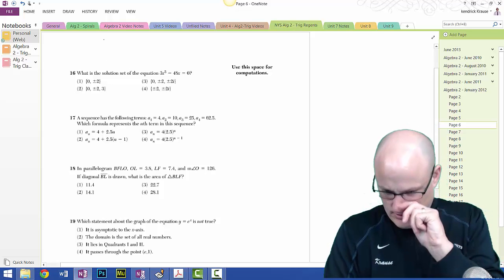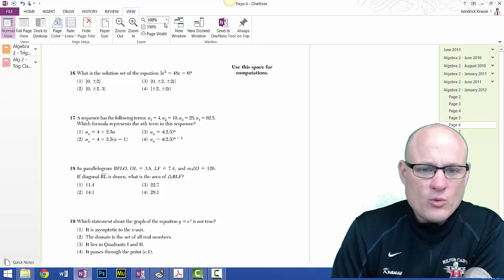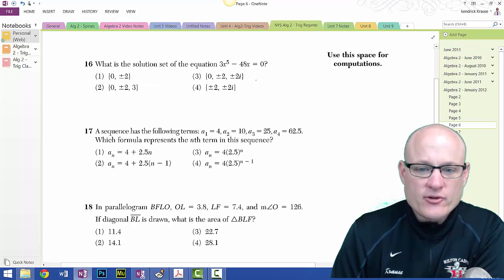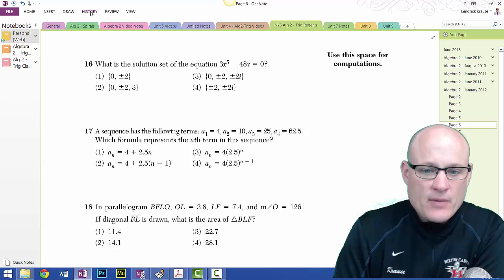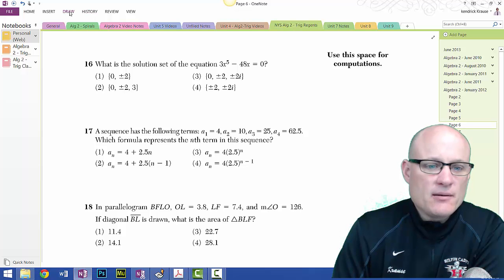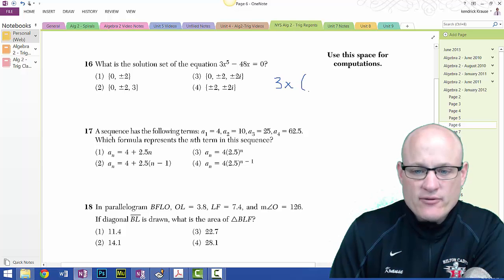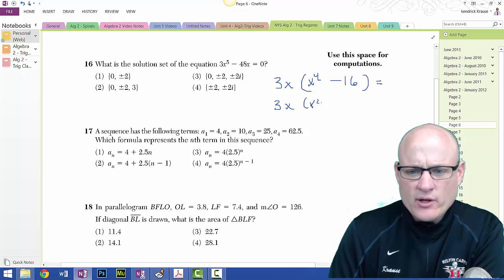All right. So this one, let me just get this up higher. What I want to do on this problem is factor it. The first rule of factoring is always, always, always take out the GCF. I might show you another way to do this problem. I am going to show you a different way. I wasn't going to, but I think I might. So we end up with 3x as the GCF, and you end up with x to the fourth minus 16. Oh, my pen's going. I don't know why. It always does that. So 3x, and then this is x squared plus 4.